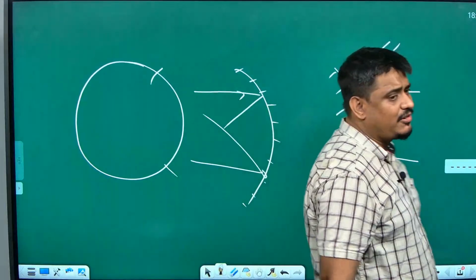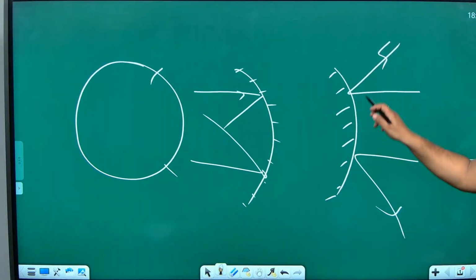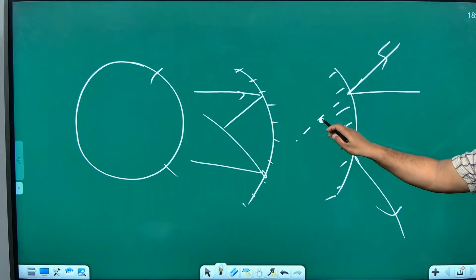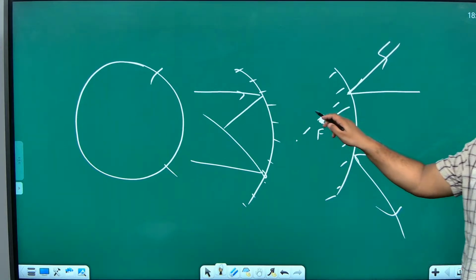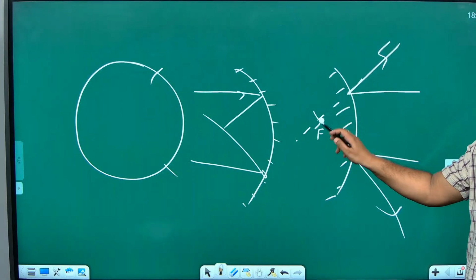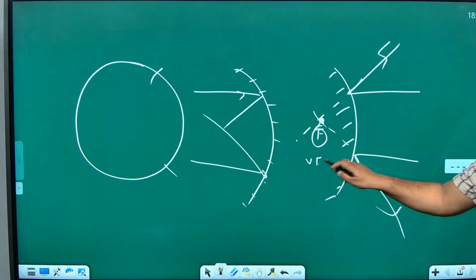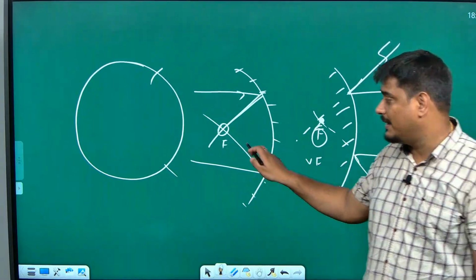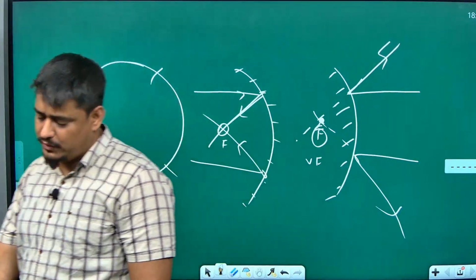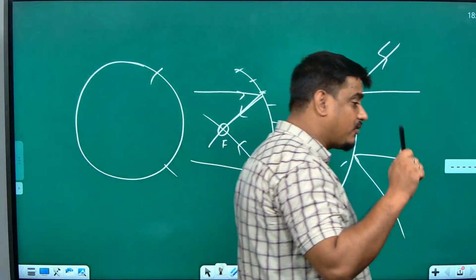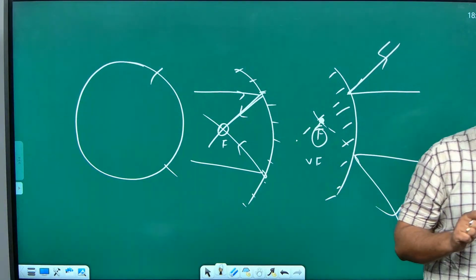And so it is called a diverging mirror. If you extend the diverged rays on the back side, they will meet at a point, and that point is called the focus. Since the focus is not formed by the real intersection but by extending the real rays, this focus is a virtual focus. Whereas the focus formed by a concave mirror is formed by the real intersection of rays, and so the focus is a real focus. So a concave mirror forms a real focus and a convex mirror has a virtual focus.